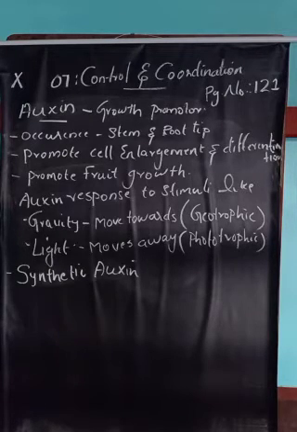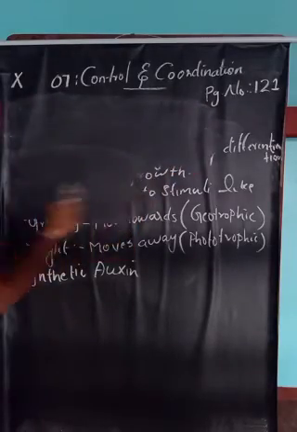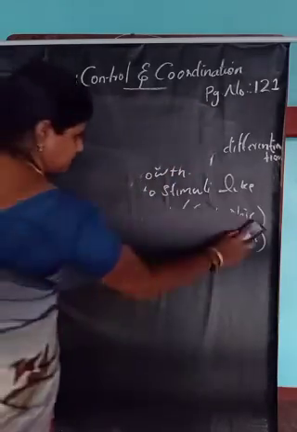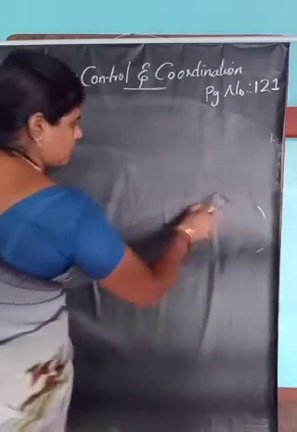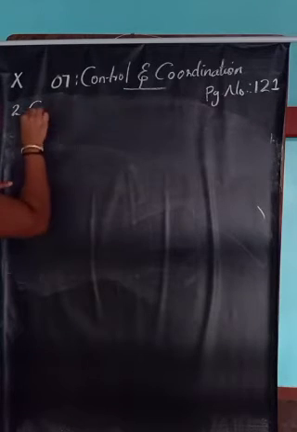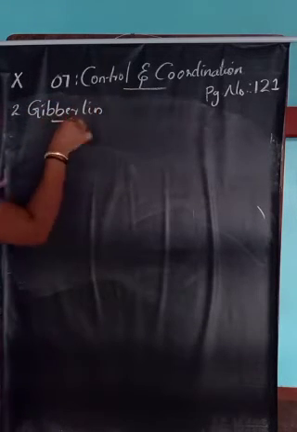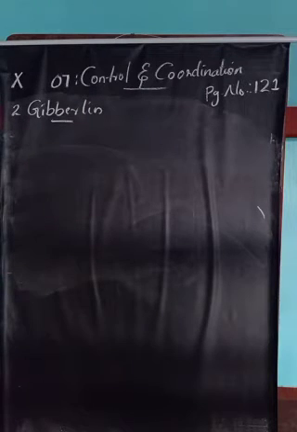Now we are moving to the second growth promoter hormone, that is gibberellin. What are the functions?